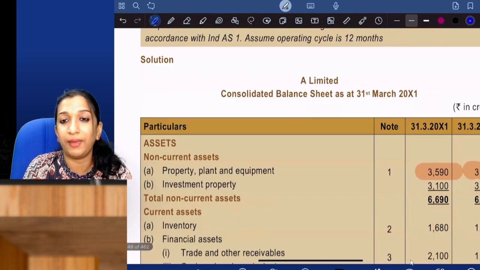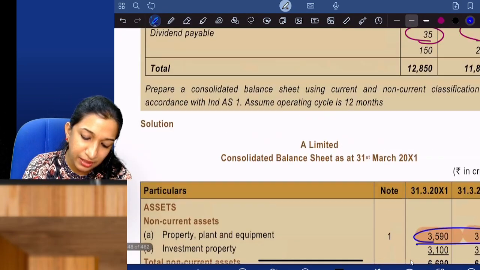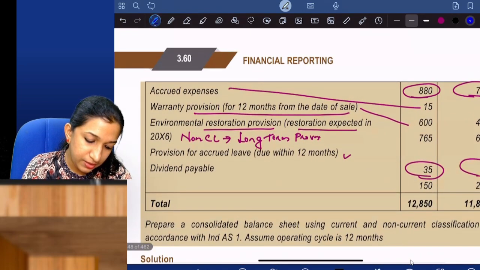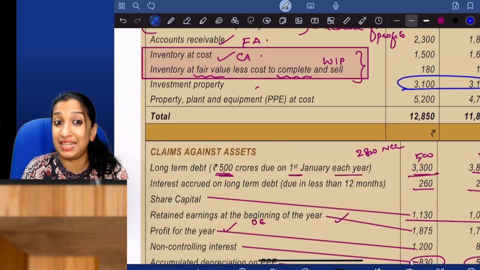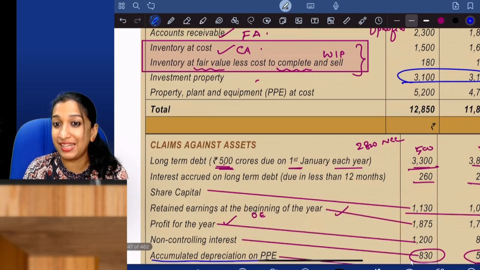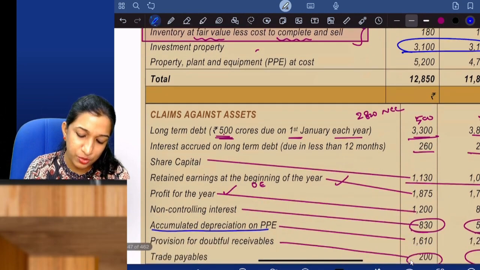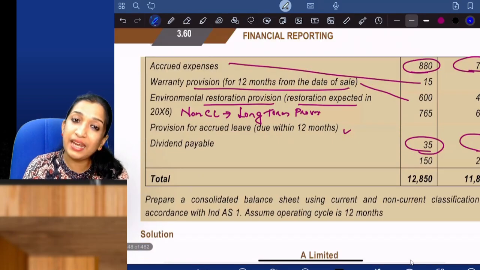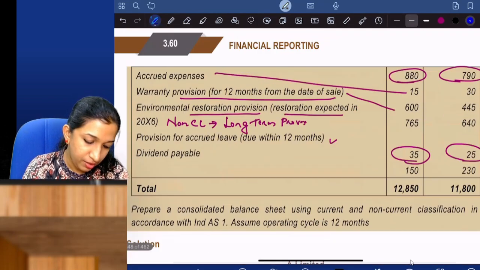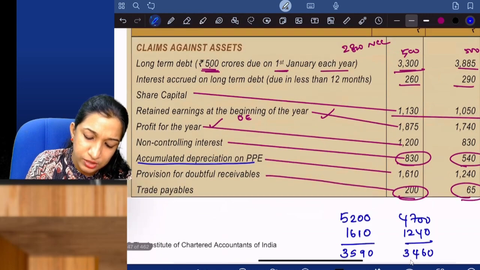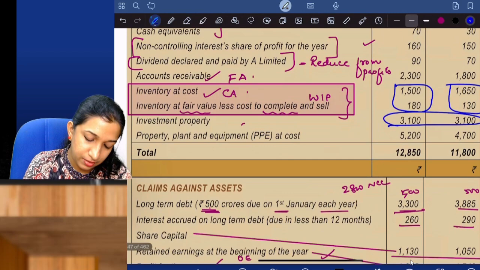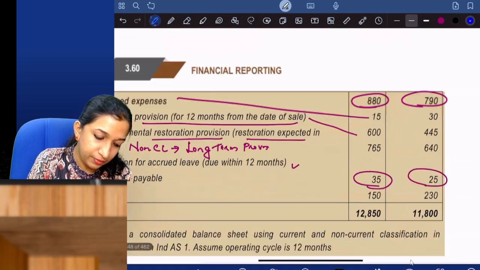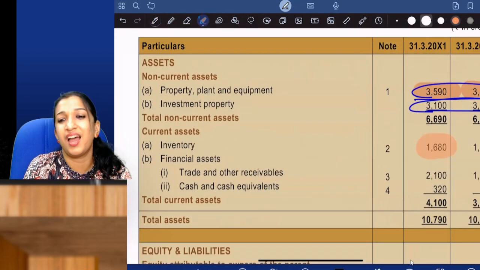Okay. Investment property: just copy paste 3,100, 3,100. Maybe that is land, so no depreciation, and it is the same cost model. Land, cost model. 3,100, 3,100, no change. Current assets, inventory: just take the total, 1,680, 1,780. Are you guys following?